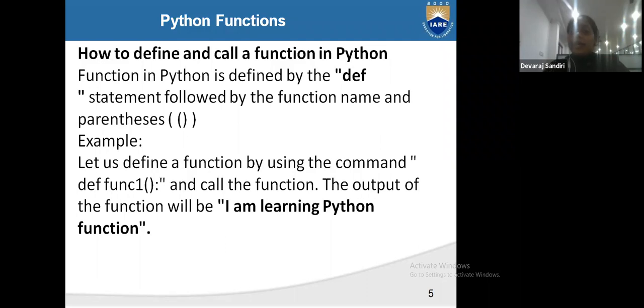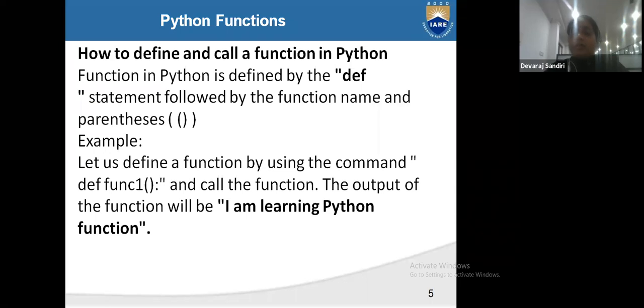How to define and call a function in Python. A function in Python is defined with def. When we write our own function name, we first start by writing def, followed by the function name.